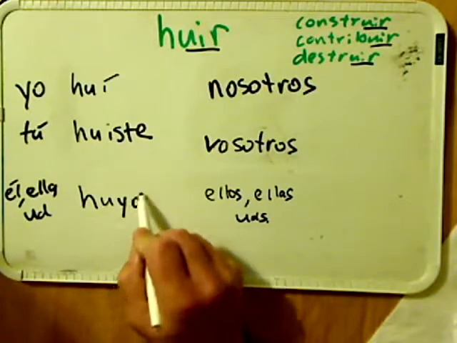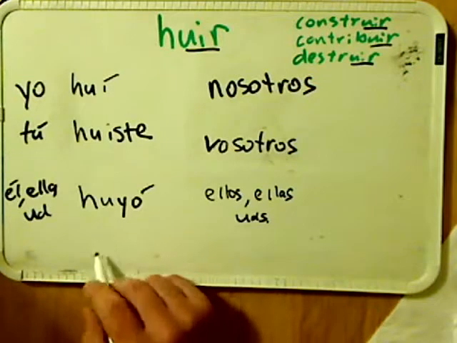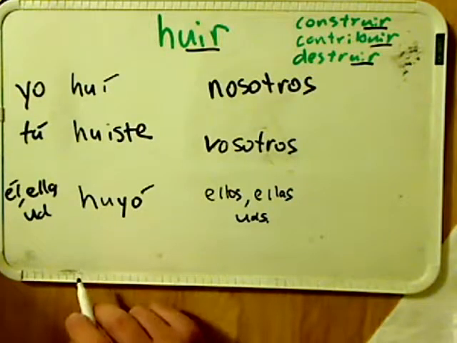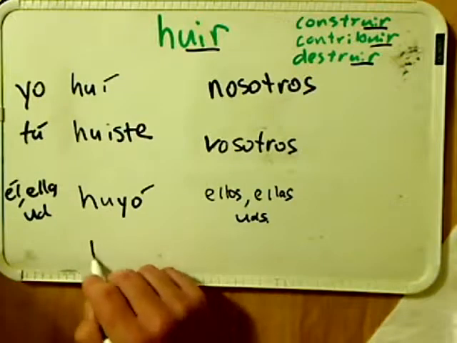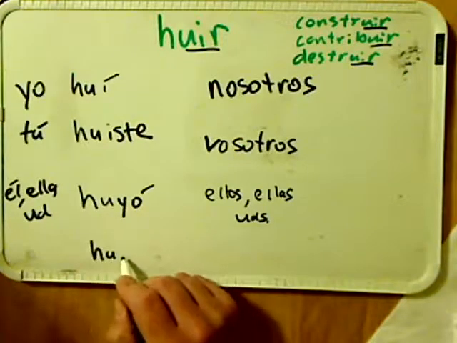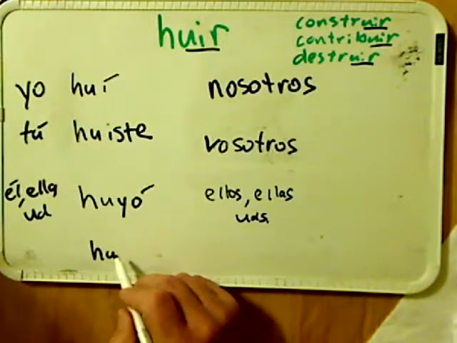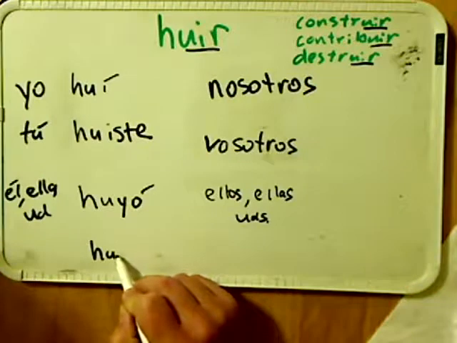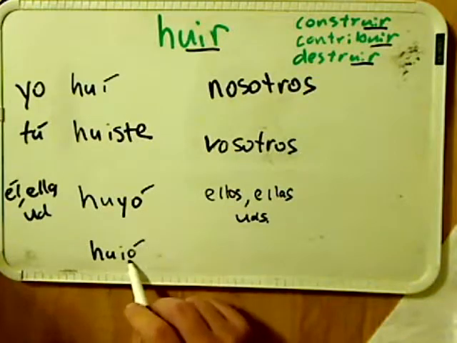If you remember from my HUIR conjugation video, the normal or the regular spelling pattern in this section of the conjugation would be the HU and then add an I-Ó with an accent on the Ó.